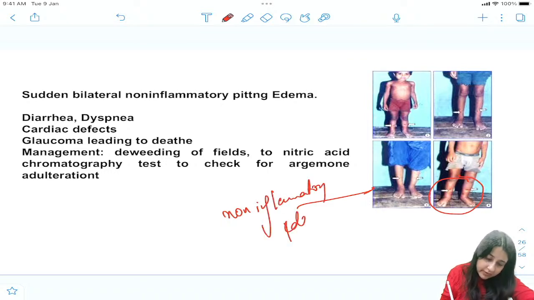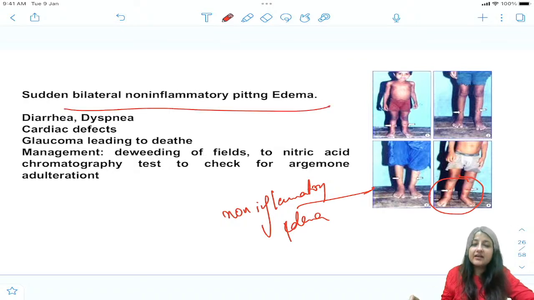Non-inflammatory edema. There is bilateral non-inflammatory pitting edema, diarrhea, dyspnea, cardiac defects, glaucoma, which can lead to death. Now management has also been asked: remove the weeds from the field.